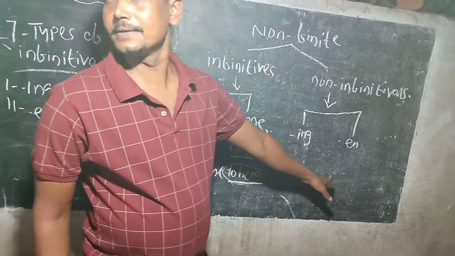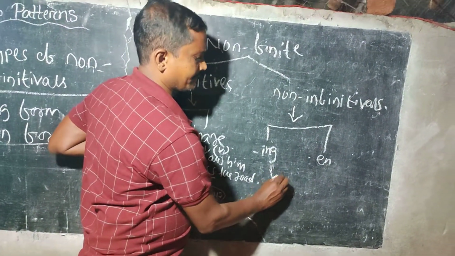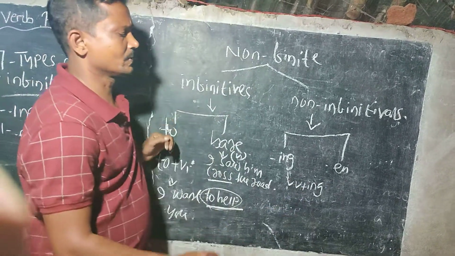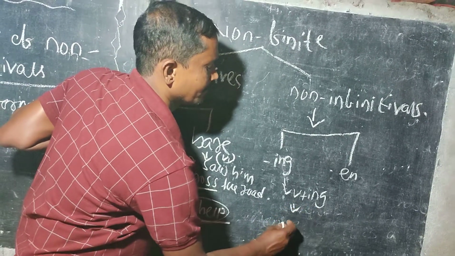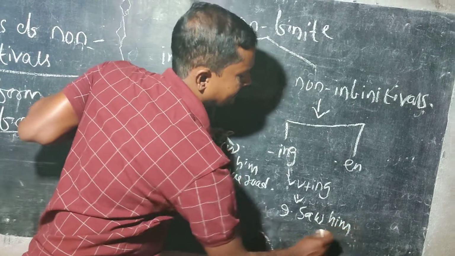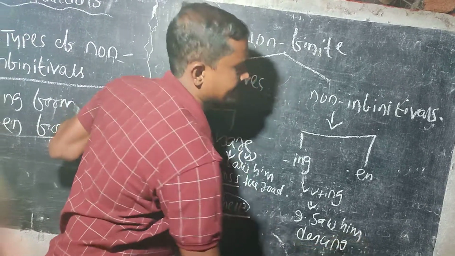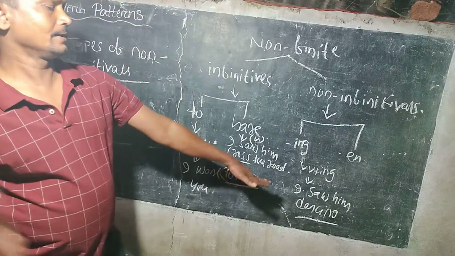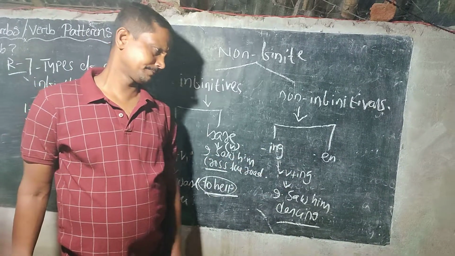And what is the ing form of a verb? Ing form of a verb means verb plus ing. That is known as the ing form of verbs. Example: I saw him dancing. Here dancing is the ing form of the verb and it is known as ing form.